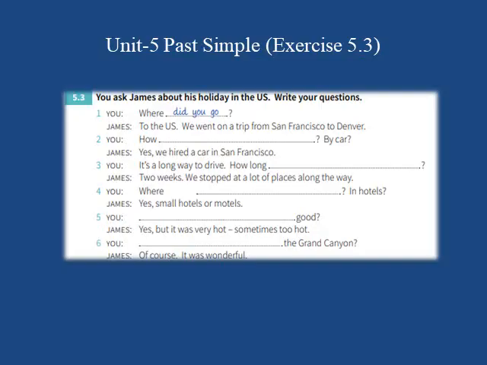So it's a long way to drive. You are saying, and how long did it take? Did it take? How long did it take? Was your trip? Everything is okay. How long did it take, or how long was your trip?